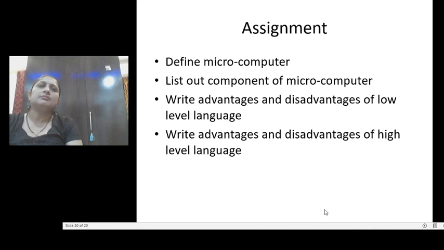Then I give a few questions for the assignments, or you can recollect these from this lecture. What is a microcomputer? What are the main components of a microcomputer? What are the advantages and disadvantages of low level language? And what are the advantages and disadvantages of high level language?